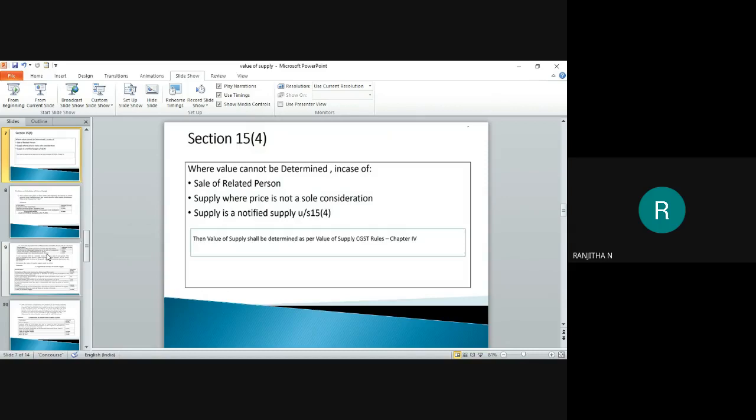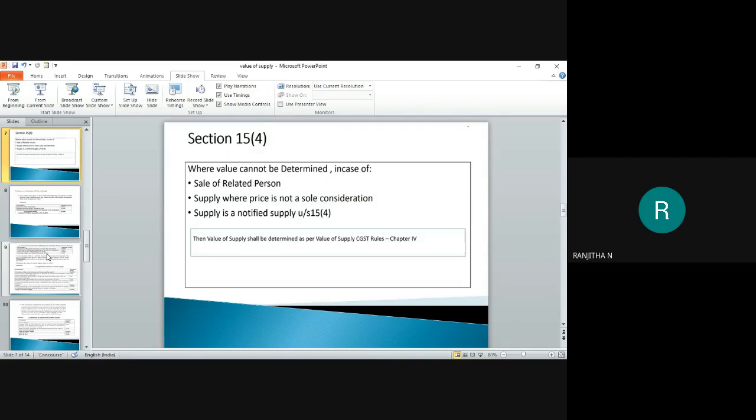Here we can find Section 15, subsection 4. This section is not important for you students. Just take note of this. Section 15 subsection 4 deals with cases where the value cannot be determined.